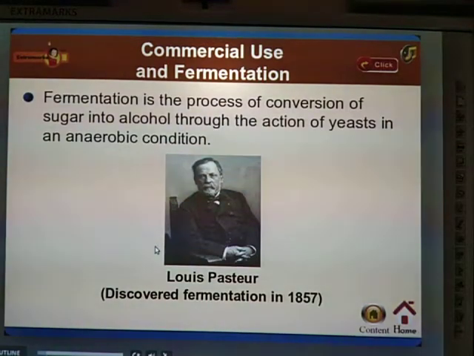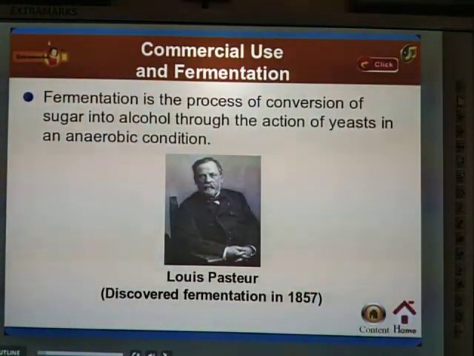Whereas in the absence of oxygen, by the action of yeast, the sugar is converted into alcohol.